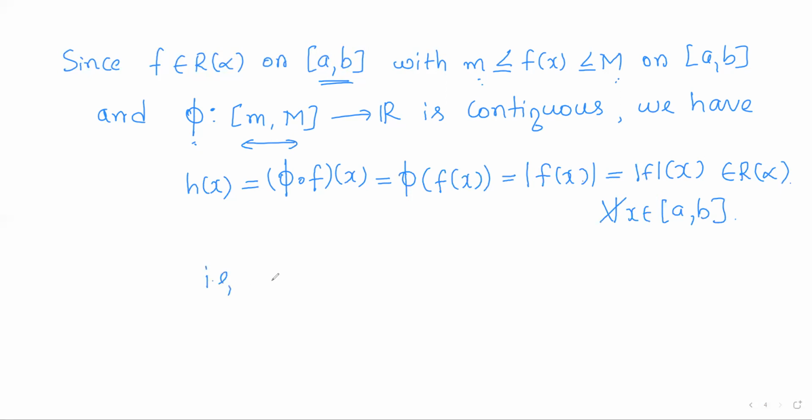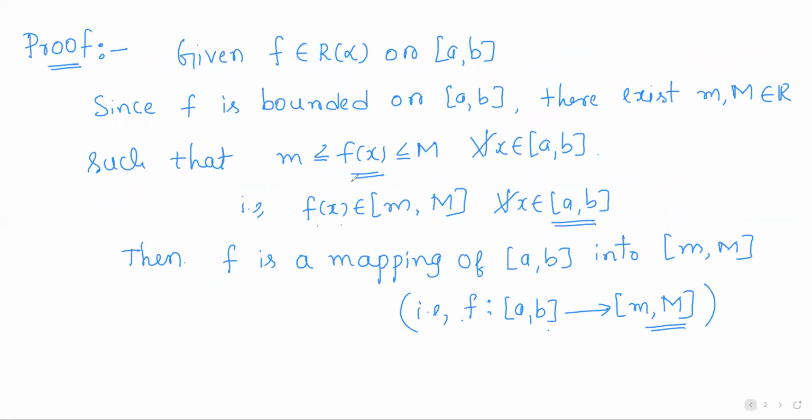So that is, h equals modulus of f. So h(x) is modulus of f(x), which is Riemann-Stieltjes integrable on the closed interval [a, b]. So this proves a part of the theorem. We proved that assuming f is a Riemann-Stieltjes integrable function, modulus of f is also Riemann-Stieltjes integrable on the closed interval [a, b]. So now further, to prove the inequality which is given in the question.